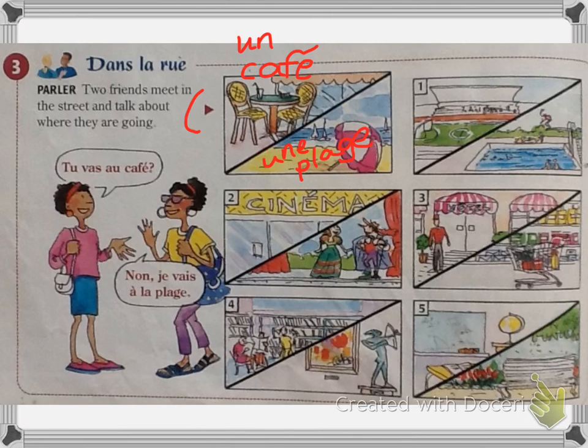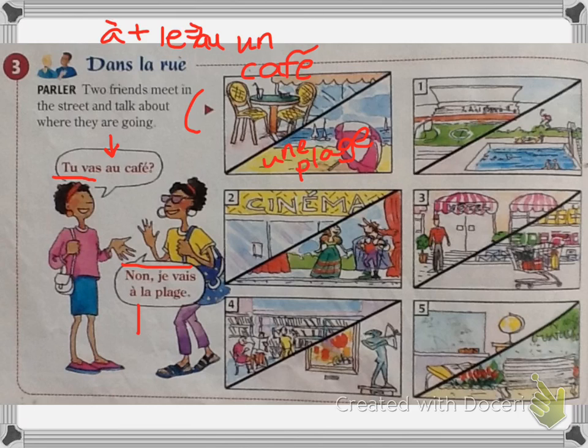So the first thing you'll say is the question asking, are you going to, and whatever you see. So tu vas stays the same every time. This became o because this was un café, which would be le, and a and le have to become o. Down here, with the answer, the no je vais stays the same every time.